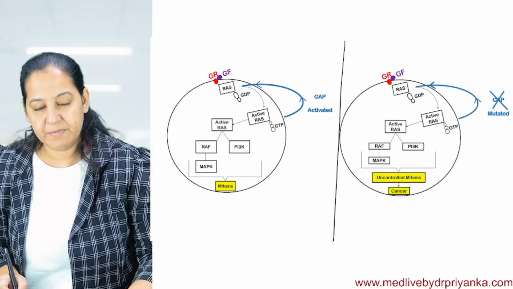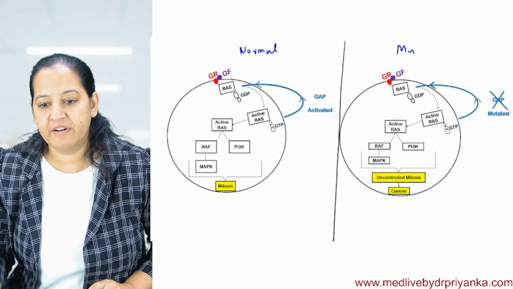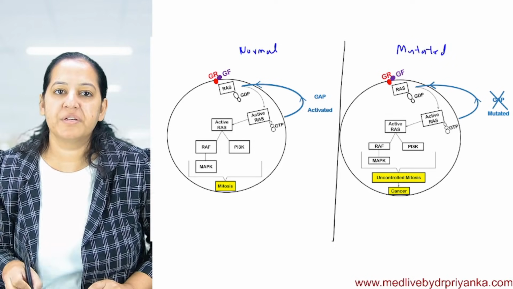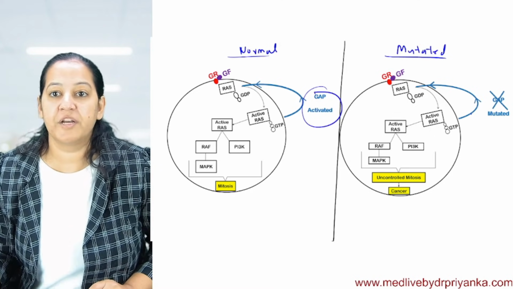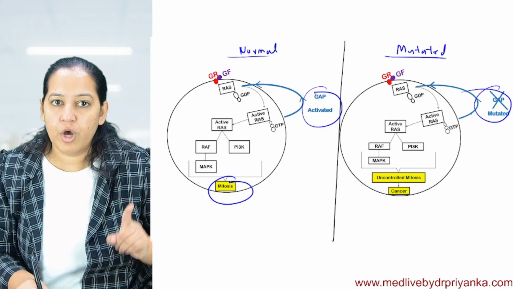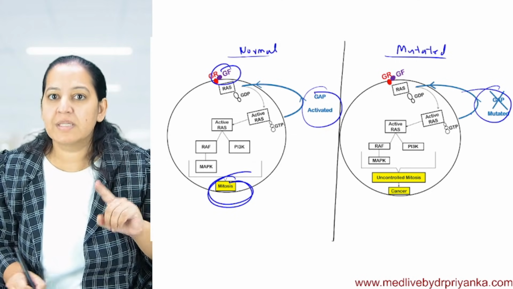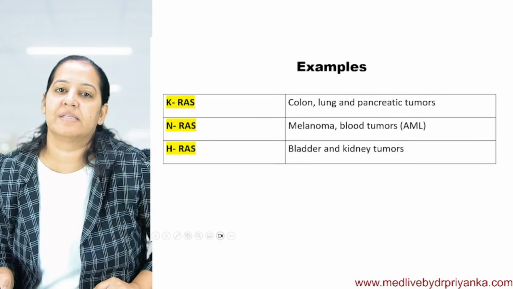So, what is the difference between the normal and mutated version? Can you see both versions, normal and mutated? What's the difference? In normal, GAP is functional; in mutated, GAP is non-functional. That is the biggest difference. So here mitosis is controlled: one growth factor leading to one mitosis. Here, one growth factor leading to uncontrolled mitosis, and uncontrolled mitosis is cancer.